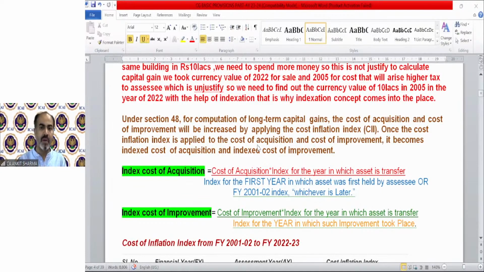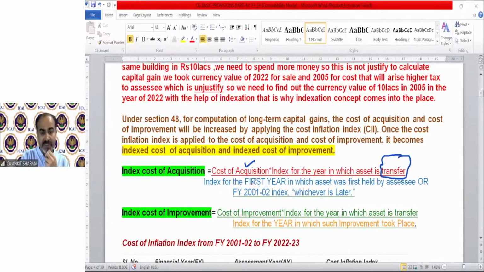They become the indexed cost of acquisition and indexed cost of improvement. Next, the indexed cost of acquisition formula: cost of acquisition, as given in the question, multiplied by the index for the year in which the asset is transferred, that is, for our previous year, generally 331.